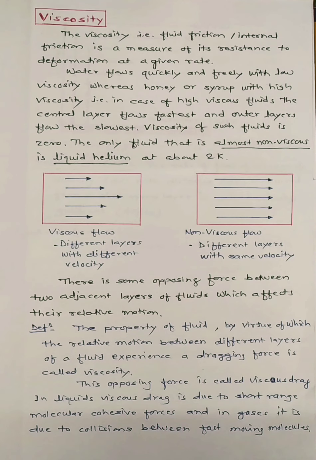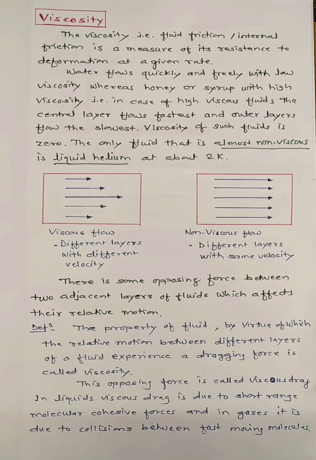So we simply define viscosity, that means the fluid friction or the internal friction. Viscosity is a measure of a fluid's resistance to deformation at a given rate.